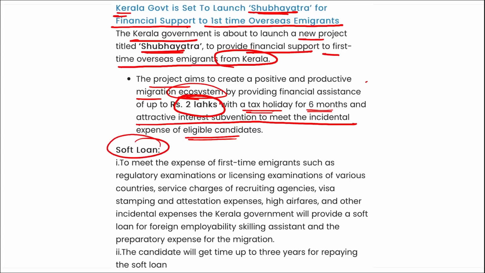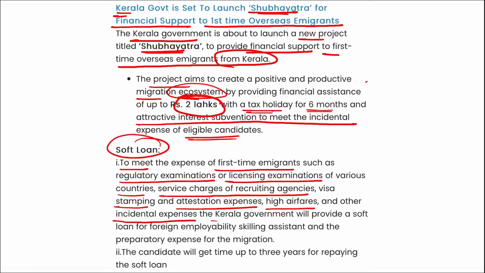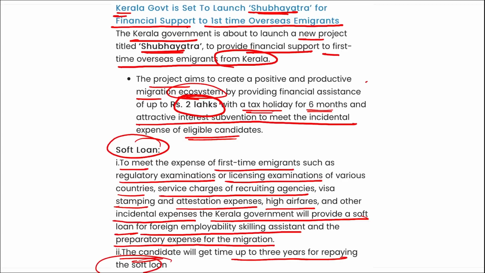This is a soft loan, meant to meet the expenses of first-time immigrants, such as regulatory or licensing examinations of various countries, service charges of recruiting agencies, visa stamping and attestation expenses, high airfares, and other incidental expenses. The Kerala government will provide a soft loan for foreign employability skilling assistance and preparatory expenses of migration. The candidate will get up to 3 years for repaying this particular soft loan, right?